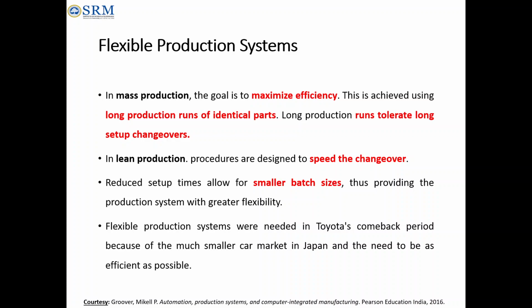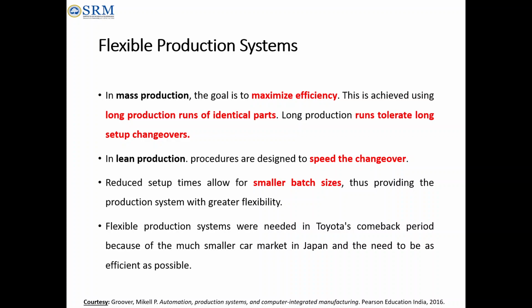Compared to that, mass production runs the same high volume of the same product for a long duration, like more than 2 years, or according to the nature of the product, like 6 months, 1 year or 8 months. But lean production won't do that.